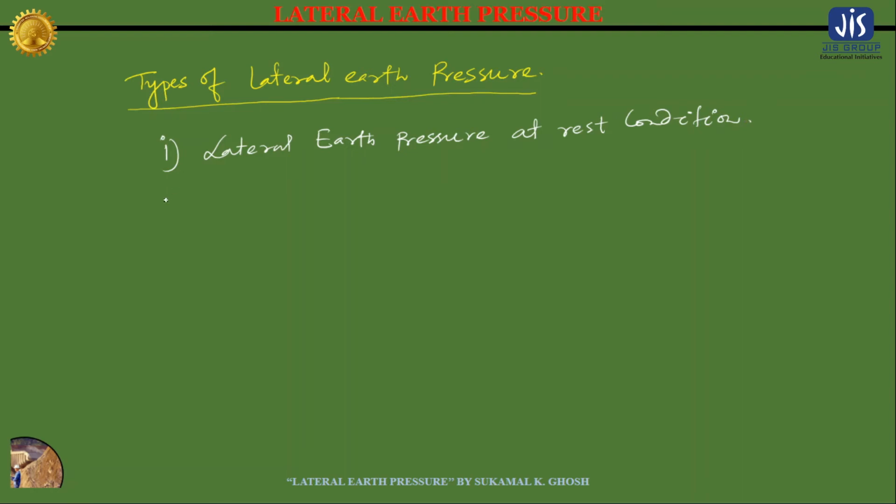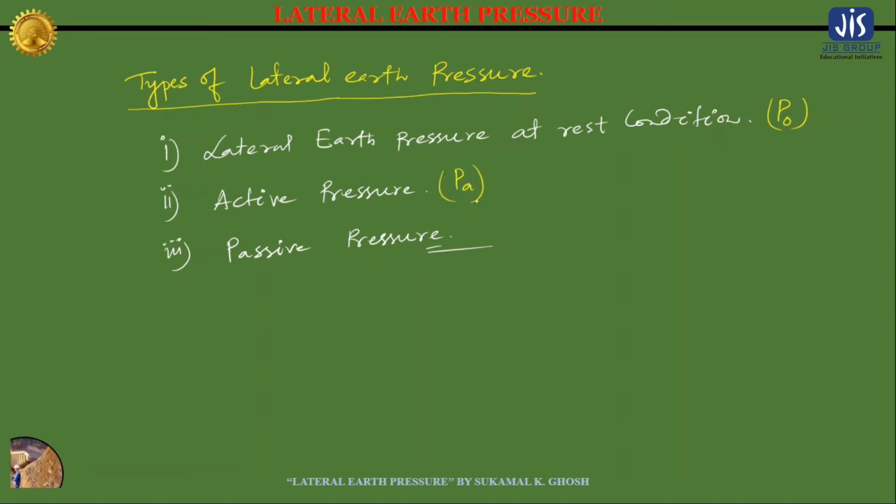The second one is active pressure. The third one is passive pressure. The lateral earth pressure at rest condition can be denoted as P0, the active pressure as PA, and the passive pressure as PP.